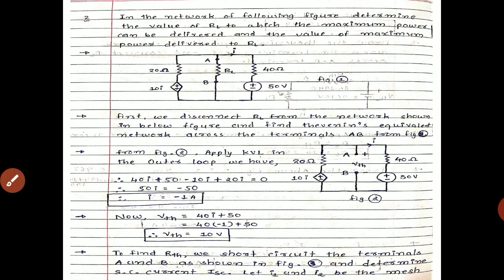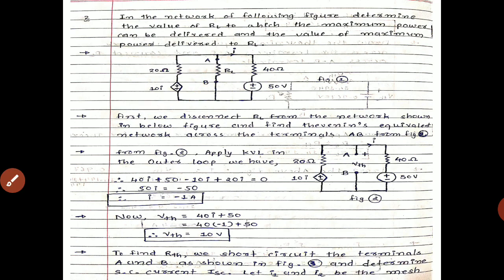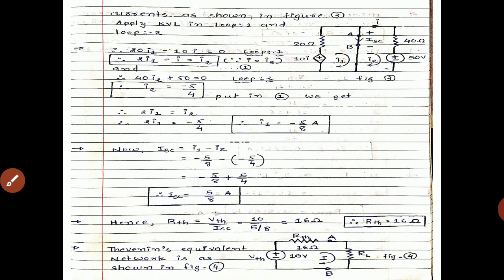To find RTH, we short circuit the terminals A and B as shown in figure 3 and determine the short circuit current ISC. Let I1 and I2 be the mesh currents. Why do we have to do this exercise? Because one dependent source is given over here. So we have to short the terminals and find the short circuit current. So the figure becomes like this.